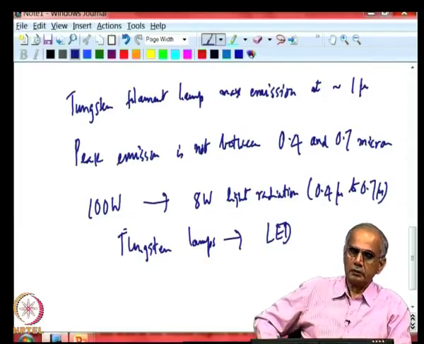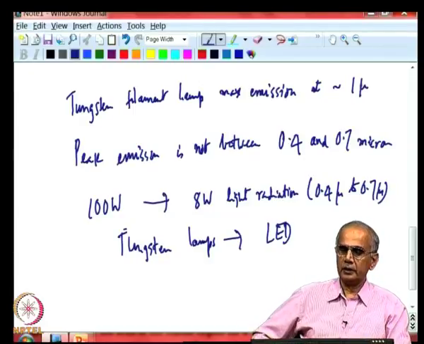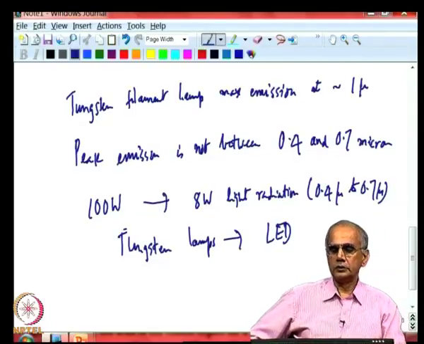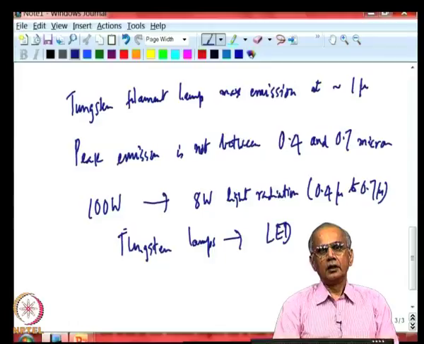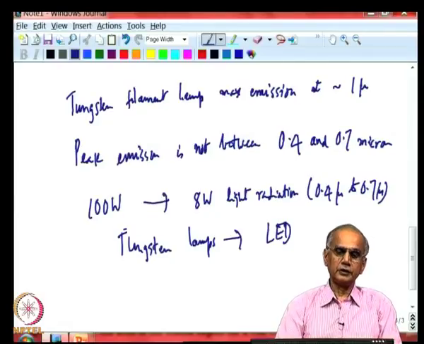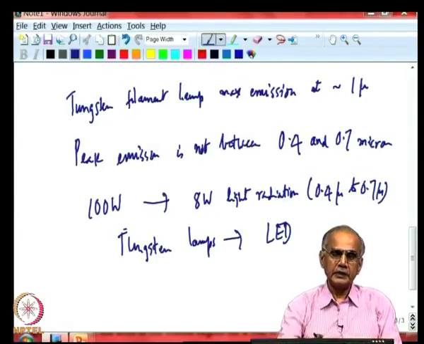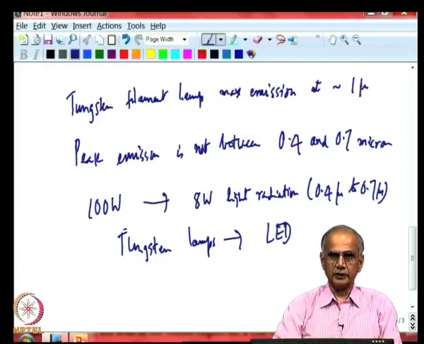But other devices like LED take a different approach to generate this light source, and LED is not governed by laws of equilibrium thermodynamics. So, tungsten filament lamp is of course an old invention, goes back to the days of Edison, but it is now not finding a lot of favor with people who want to improve energy efficiency, because the lamp by its very design cannot really increase efficiency substantially. So, this must be kept in mind.